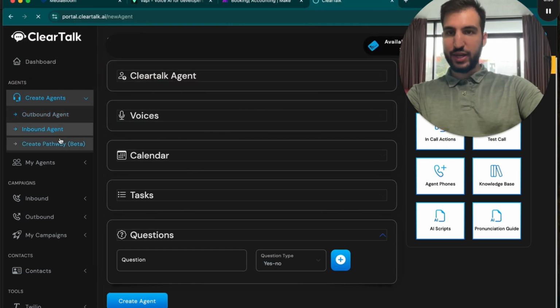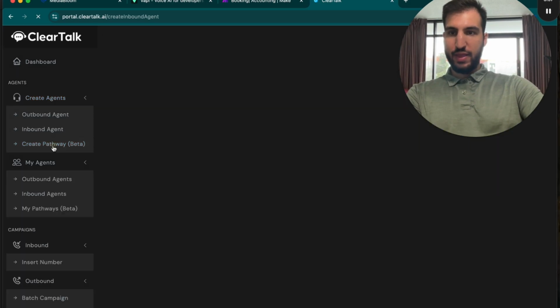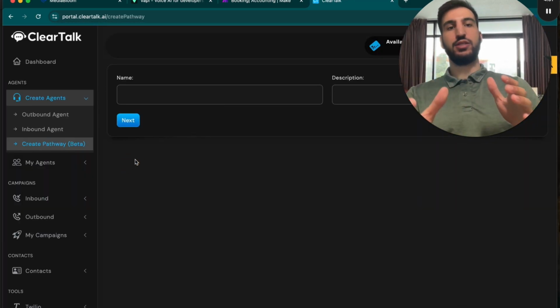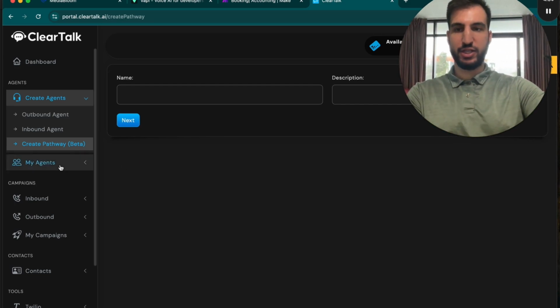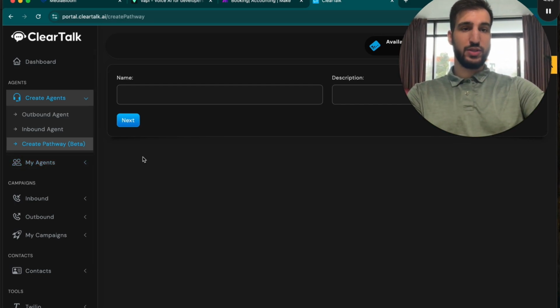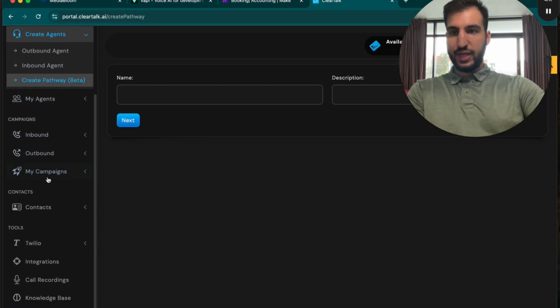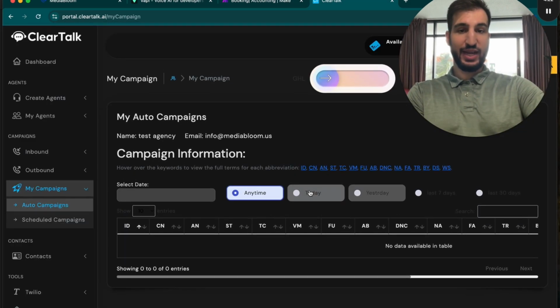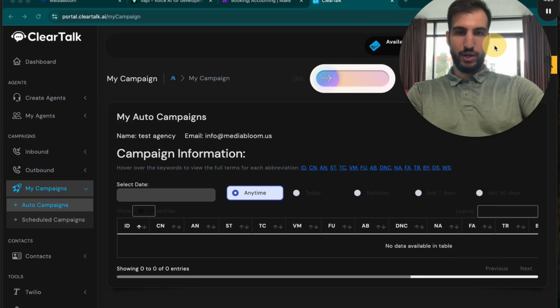That's for outbound. Inbound's the exact same thing. And then they have pathways, which are pretty cool. So this will say, hey, this is a more defined flow for the conversation. You can do a lot more with it. So instead of having 3 separate scenarios, 3 separate agents transferring to the different agent, you can put one agent in there and have it be a lot more custom, which is pretty cool, right? And then the campaigns. They make the auto campaigns actually really easy. It's based off a tagging system in GoHighLevel. So you just choose, hey, what do you want to do, right?